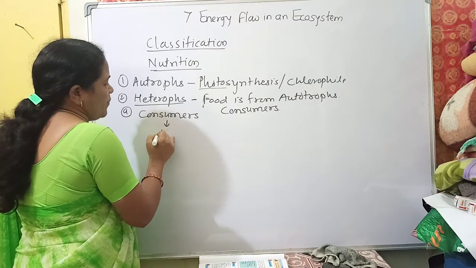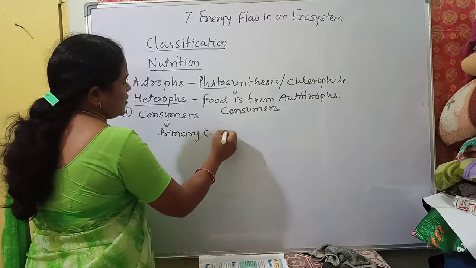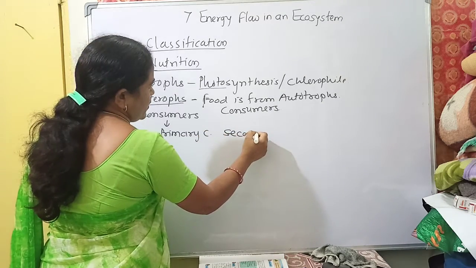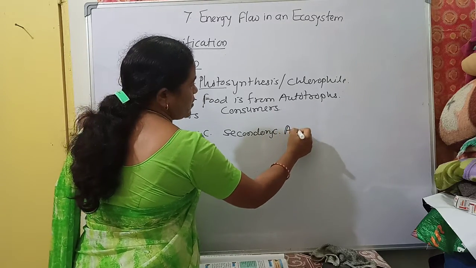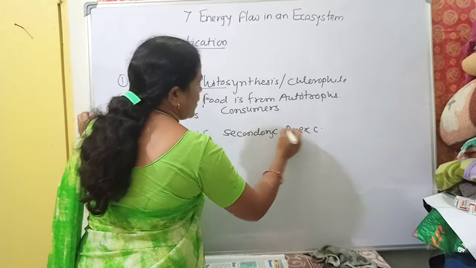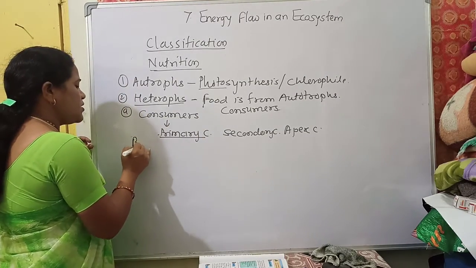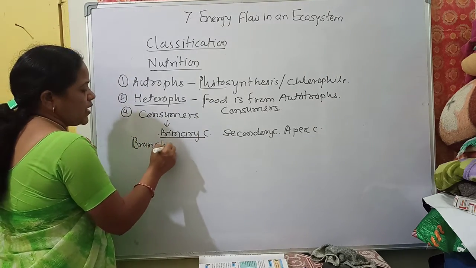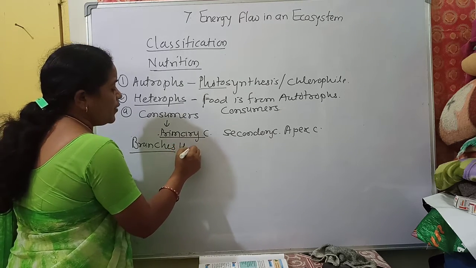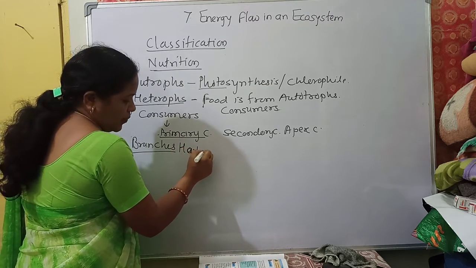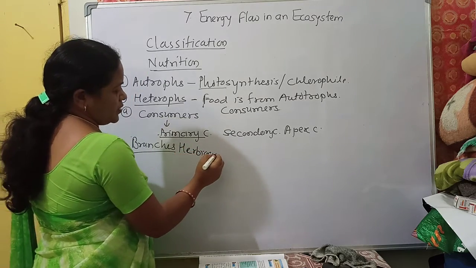There is a primary consumer, a secondary consumer, and the last one is known as the apex consumer. The primary consumer eats the branches, meaning its food is the branches of the plant, so it is known as a herbivore.